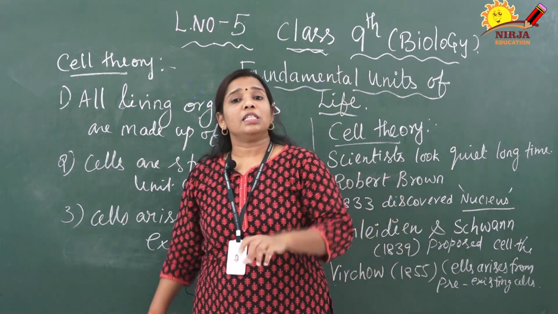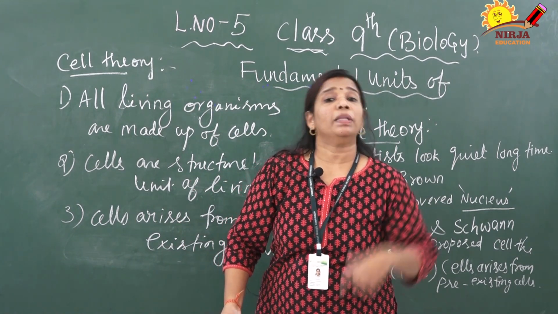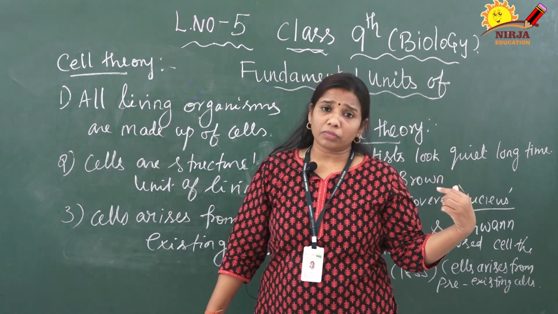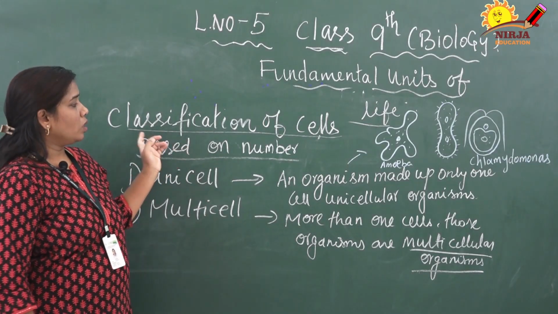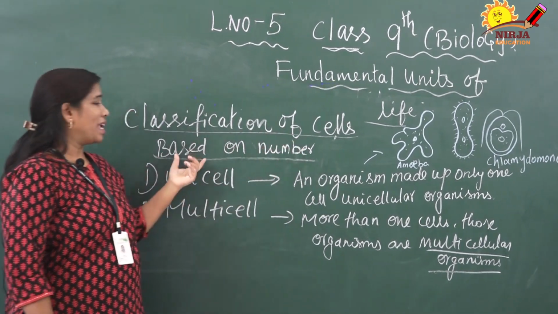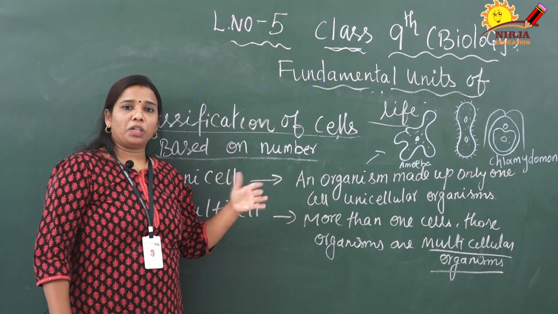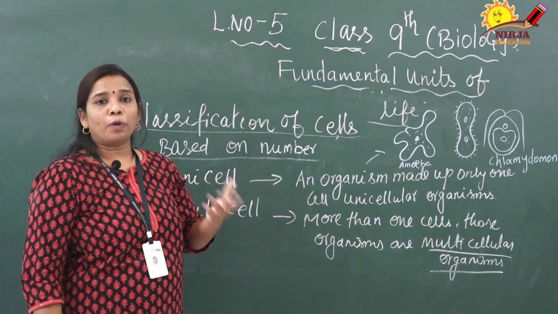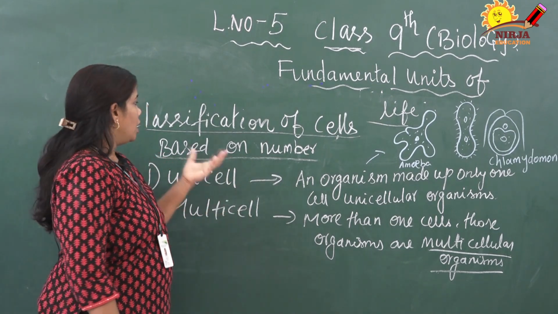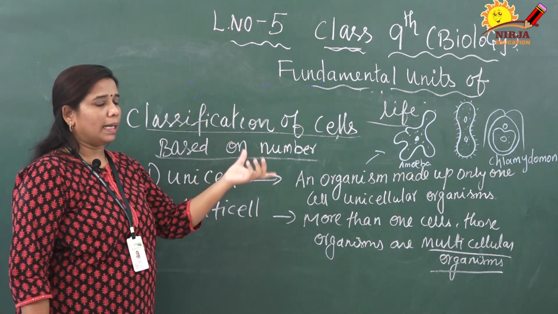So when one cell divides, it forms many cells. One new cell is formed from the pre-existing cell. Right. Next we are going to discuss types of cells. Now we are going to discuss classification of cells based on number. Already we discussed what is cell theory, who discovered the cell, who proposed cell theory, everything. Now we are going to discuss classification of cells based on the number.